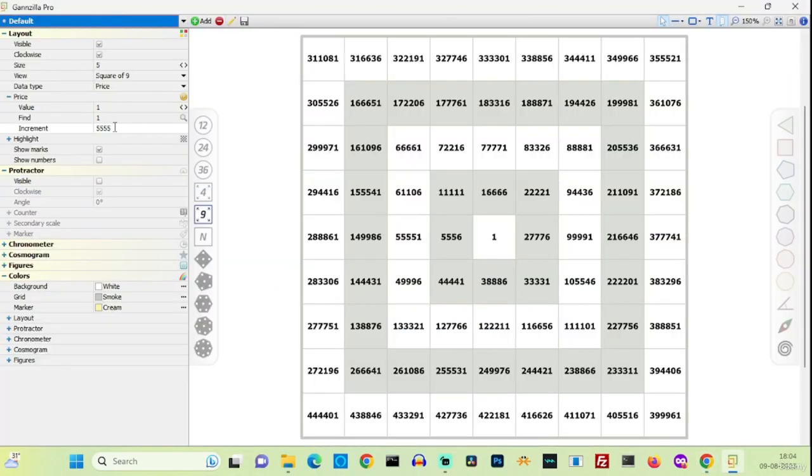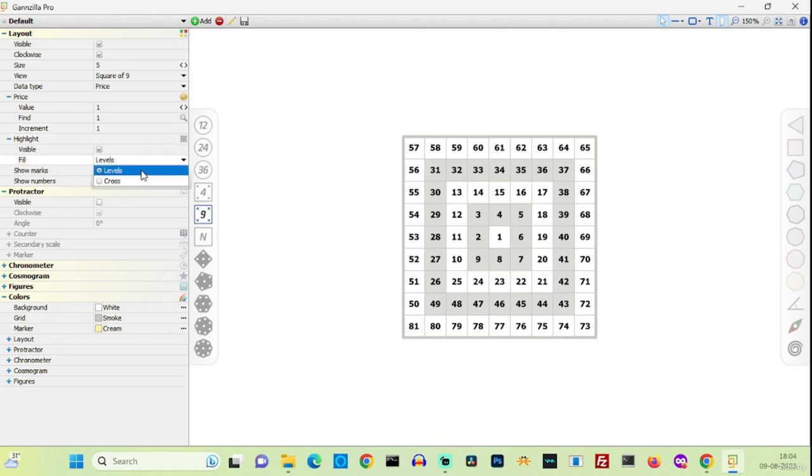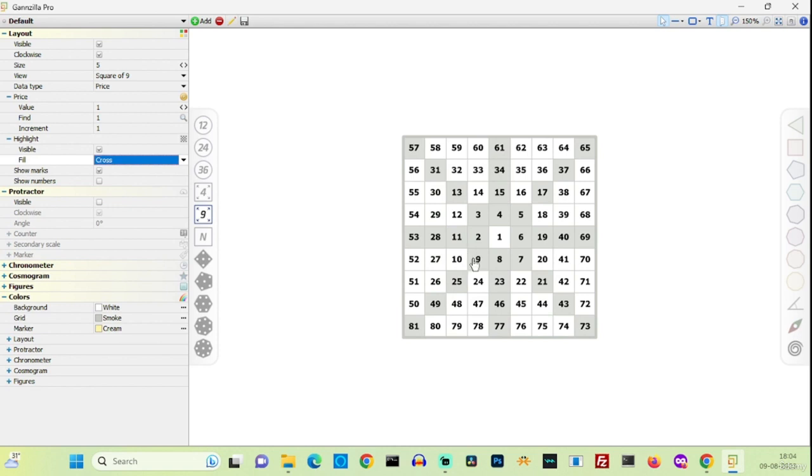Let me make it increment 1 so that it is easy to visualize for you. And let me change the highlight style to cross. Now look at this part and look at this part. This is not highlighted. Okay, 4, 16. Let me change the size to, let's say, 15.